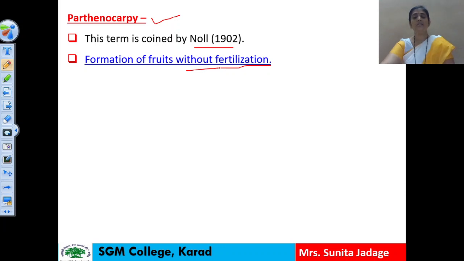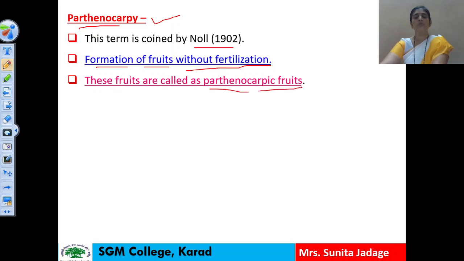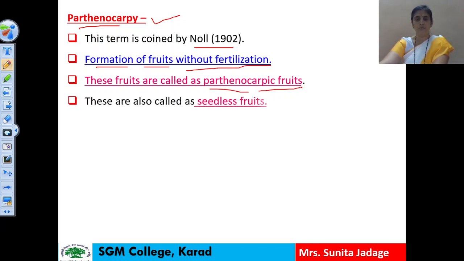But here in some plants, the formation of fruit takes place without fertilization, and that technique is known as parthenocarpy. Okay, and these fruits are called parthenocarpic fruits, because the fruits are developed with the help of parthenocarpy. Here the fruits are developed without fertilization, hence there will be no seed formation inside the fruit, and therefore these fruits are also called seedless fruits, because seeds are formed after fertilization. Ovules are converted into seeds.